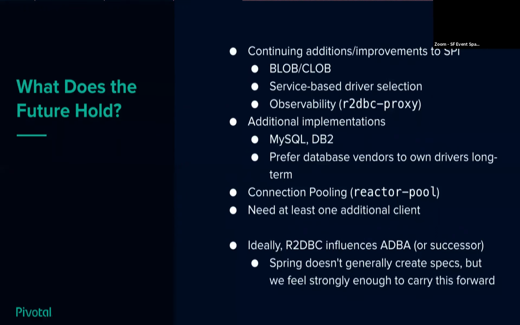And then, long term, my ideal situation, because I would actually like to see my wife again, and I don't want to have to program on the weekends for the rest of my life, is that I really want R2DBC to influence ADBA itself. I want it to become the Java specification for asynchronous access to databases. I want it to be cared for by somebody else and adopted by the community. But don't get me wrong, we don't create specs on the Spring team, but if ADBA is not good, we don't just sit around and assume that's fine. We're going to make this a thing if we can't get a good official spec for it.